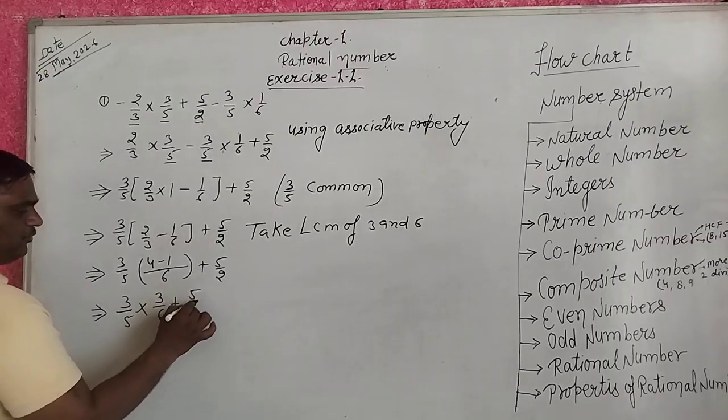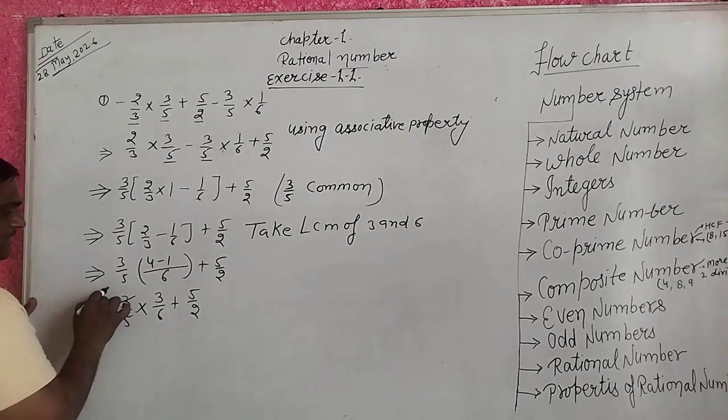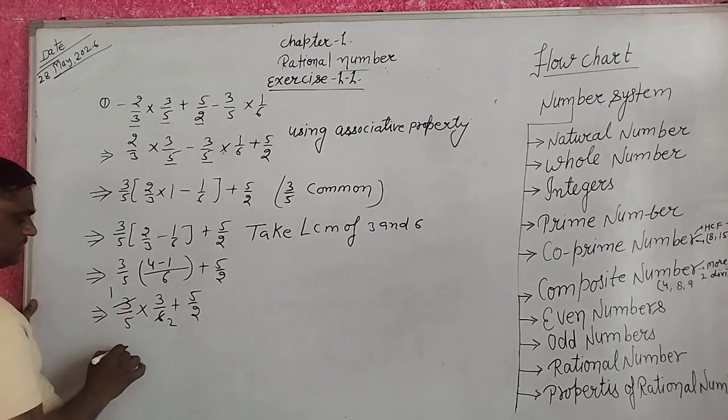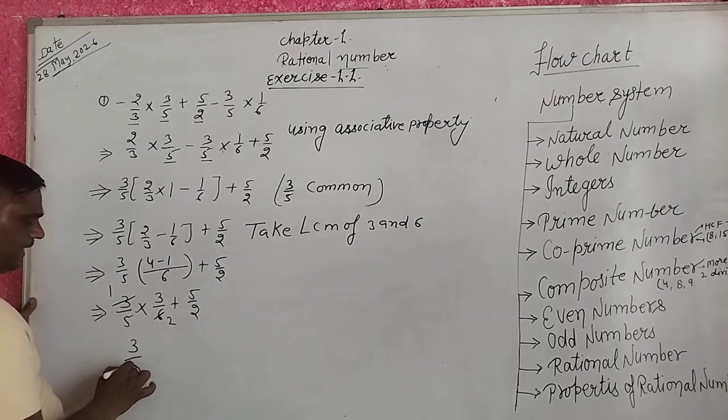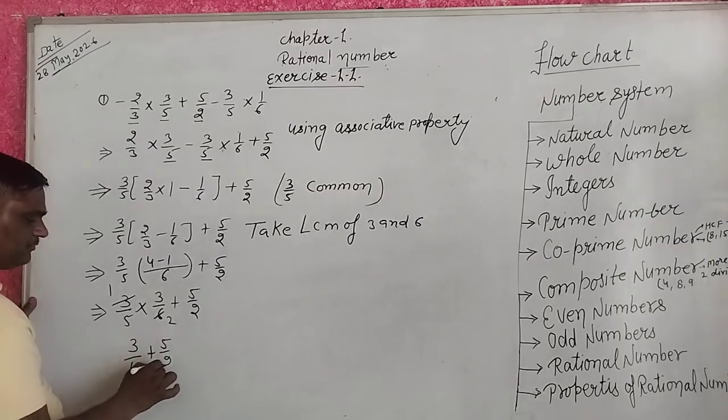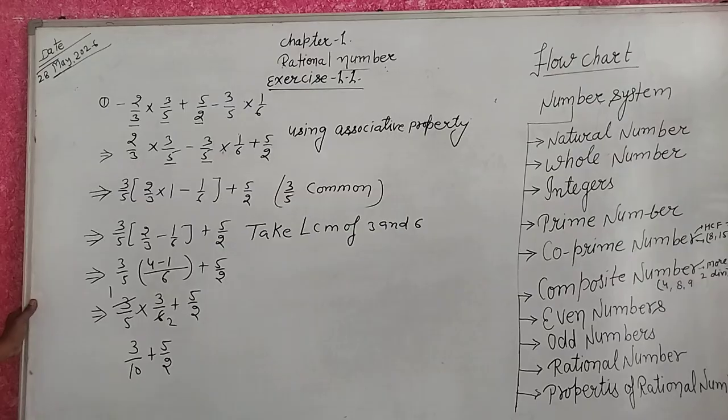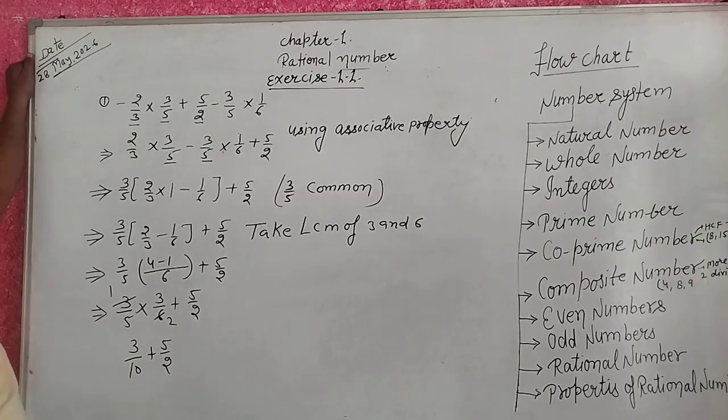Plus 5 upon 2. 3 ones are 3, 3 twos are 6. So 3 upon 10 plus 5 upon 2. Do you understand?